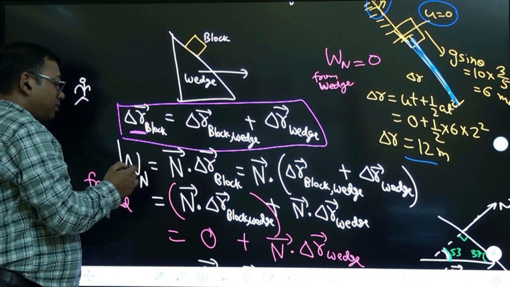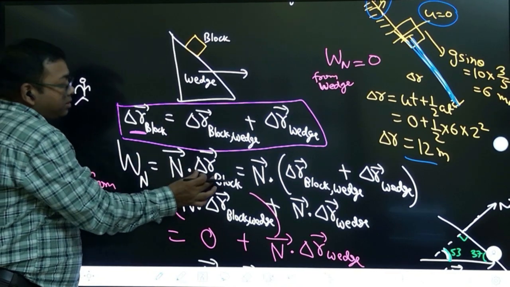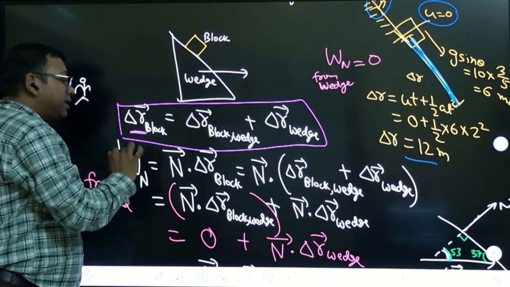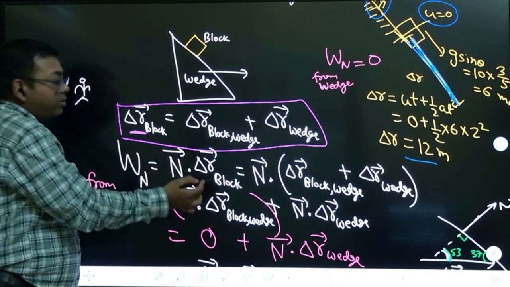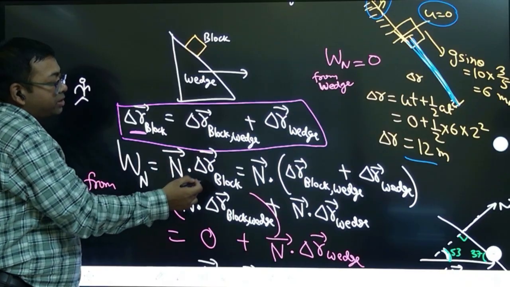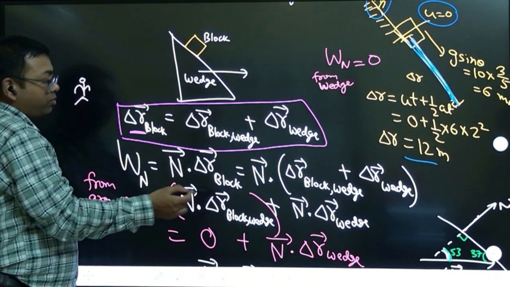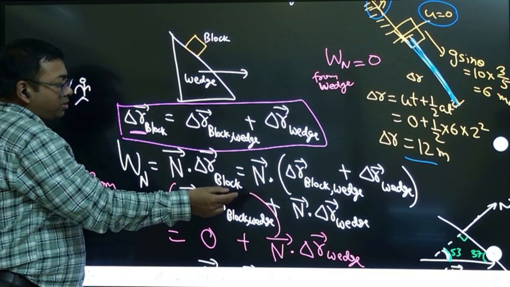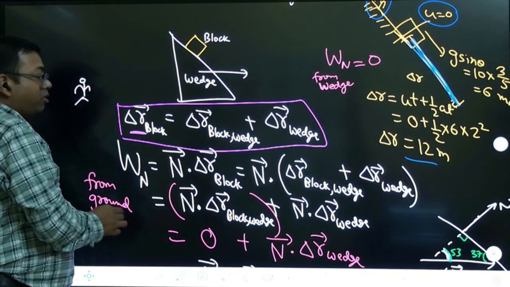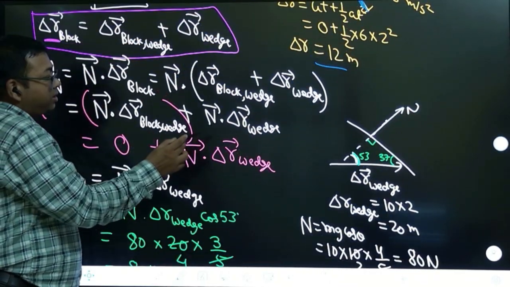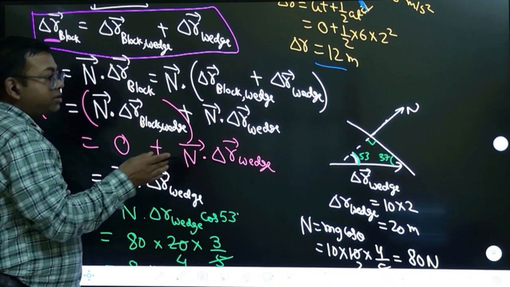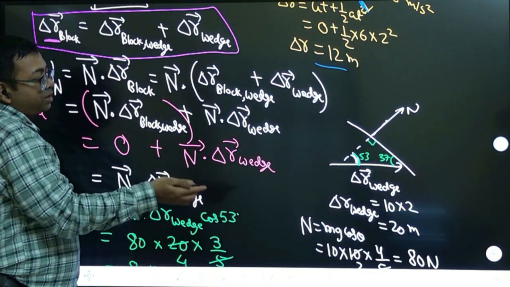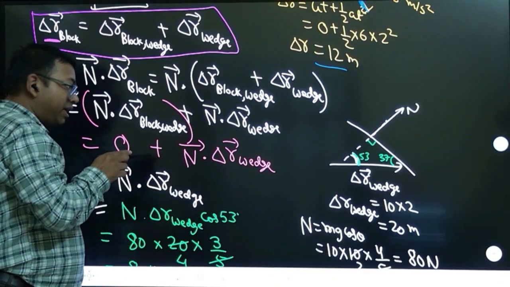So when you do this dot product, the first time when you take normal dot, this was block with respect to wedge, which was 0. Now the second case, this is the actual displacement of block with respect to ground, which is the sum of these two displacements. So you are applying the distributive law and you are opening the dot product. This is already 0, we know that. Now normal dot displacement of the wedge, that is what we want to calculate. Normal we have already calculated, mg cos theta, and wedge displacement we also calculated because it is going at constant velocity. So displacement is velocity into time, 10 meters per second into 2 seconds, 20 meters. But its direction is this way.